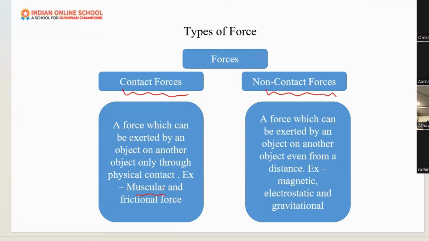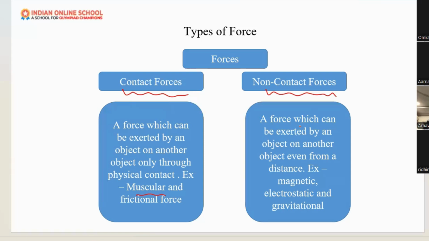Also, when we fall asleep, our eyes are very heavy and the eyelids will fall down, right? When we are very sleepy, right? So that is also a force. Muscular and frictional force are examples of contact forces, also called mechanical forces. In these types, they are touching, there is physical contact, right? The muscular force, that is muscles acting, right? Yes, that is contact force.